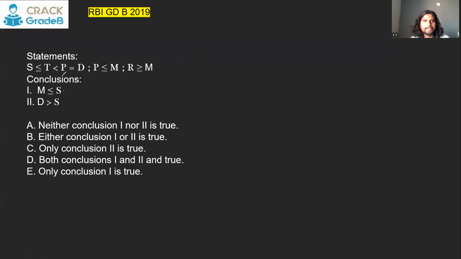S and M, T and S. For S and M, we can make use of these two because there is a common element P. S less than equal to T, less than P, less than equal to M. So there is no contradiction here between S and M. This sign will prevail. That means M will be greater than S. That is a wrong conclusion. M has to be greater than S.